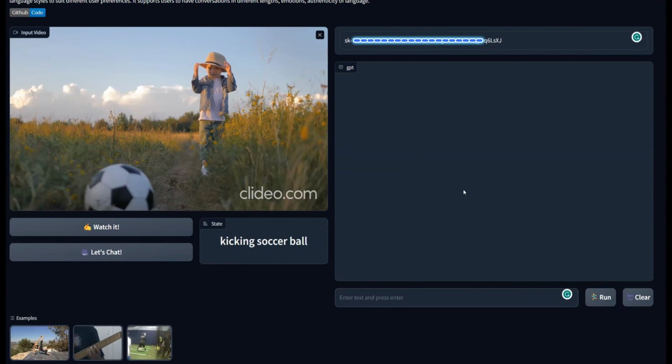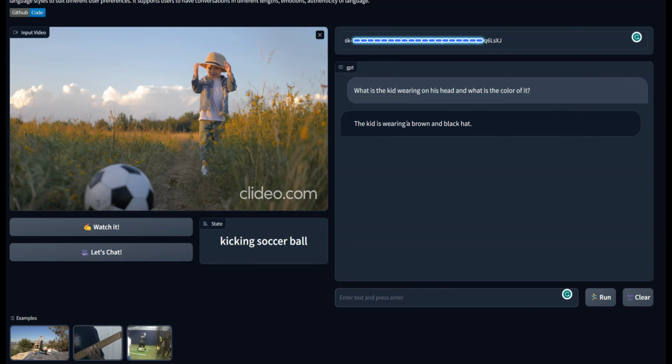Let's test it out. The first question is, what is the kid wearing on his head, and what is the color of it? The answer is correct. The hat is brown, and it has a black stripe on it as well.